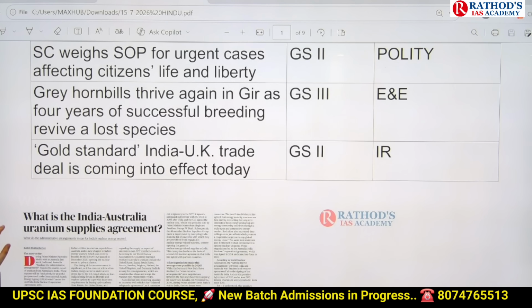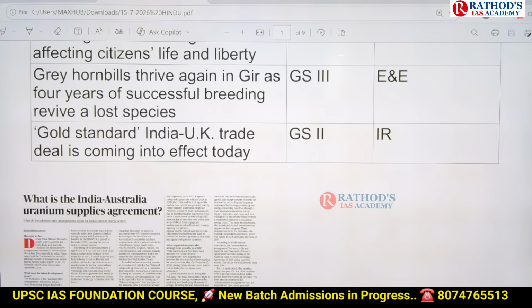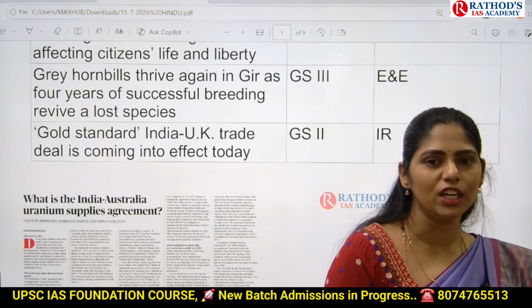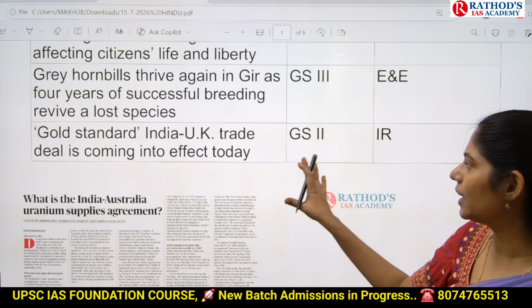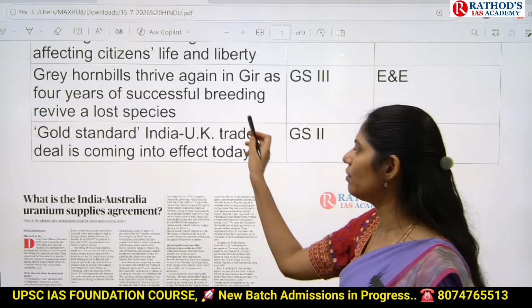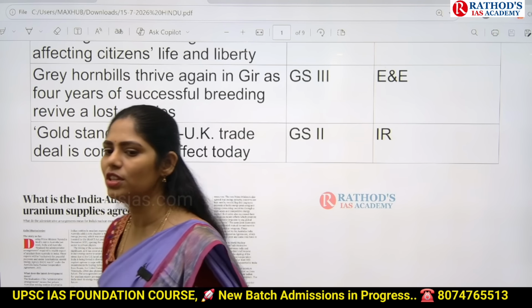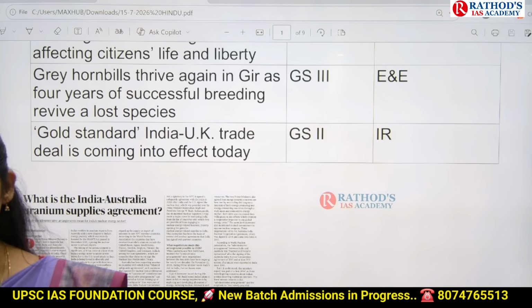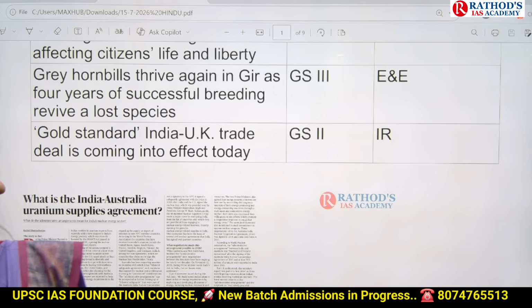And next topic is gold standard India-UK trade deal is coming into effect today. So this article is talking about agreement between India and UK. And finally, this agreement is going to come into effect from today itself. So here you have to see about what are the provisions of this India-UK trade deal. On this, UPSC can ask you a mains and as well as prelims based question.